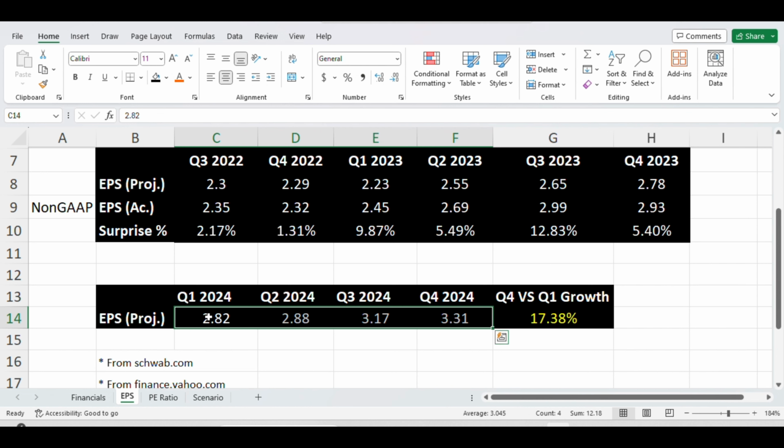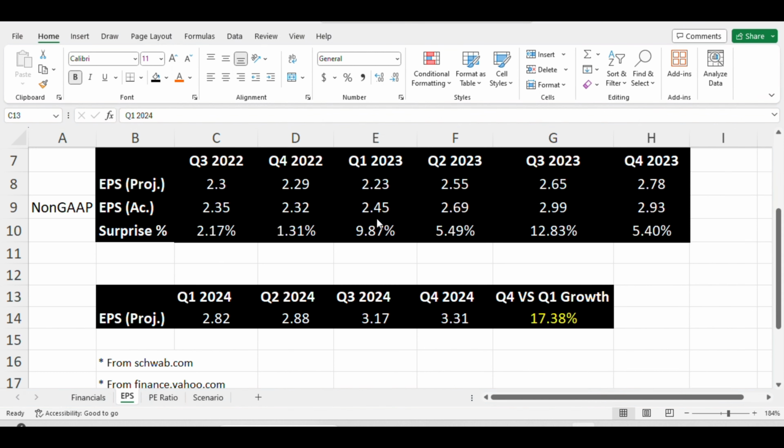So, for the latest quarter, this quarter, we are expecting 2.82 versus the actual last quarter of 2.93. So the projected number is lower than the last quarter actuals, and that's not a good sign. But I'm hoping Microsoft can beat the expectation. Historically, they were able to beat it. So if they beat it again, that will help Microsoft stock go up after earnings. Another thing to look at is Q1 24 versus Q4 24. You see earnings growth of 17%, and that's a very good sign.